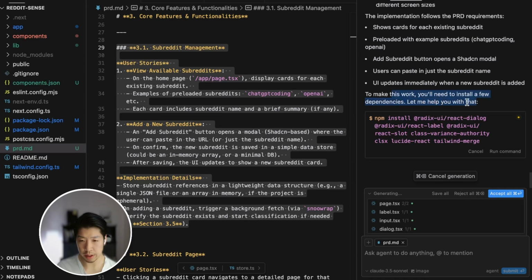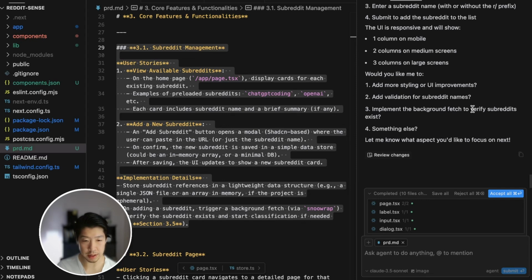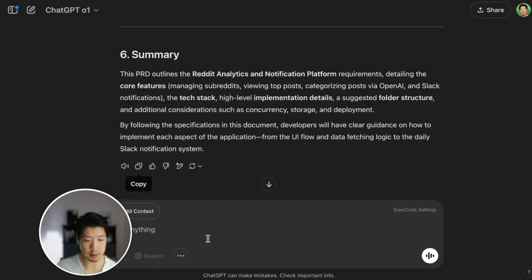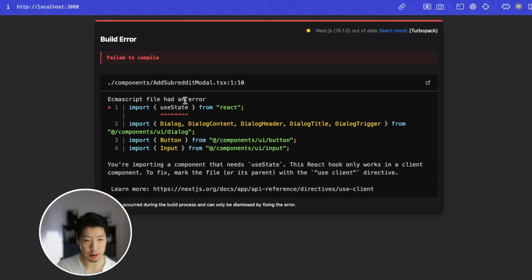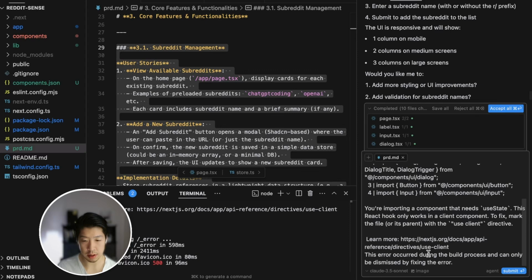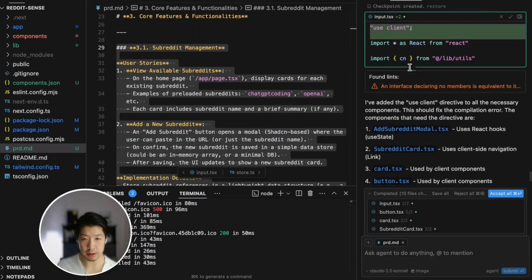Okay, it wants to install a few UI components. All right, let's take a look at what it did. So we're going to start the project again with npm run dev, and let's go to localhost 3000. All right, there seems to be an error. Just copy this back to Cursor and tell it to fix it. Most likely it's just missing an import for useEffect. It seems like it was able to fix the issue.